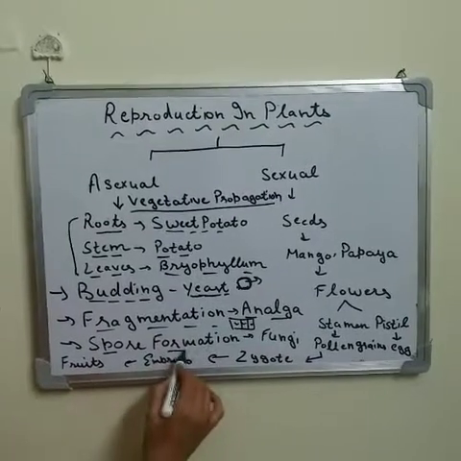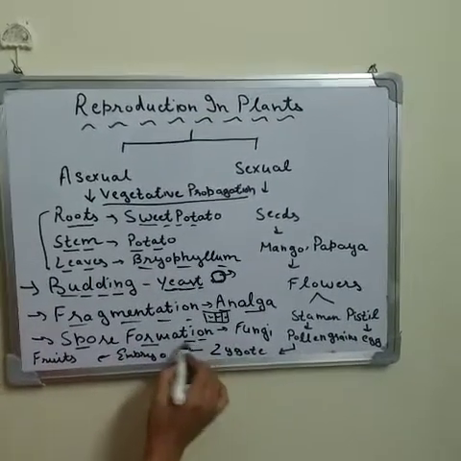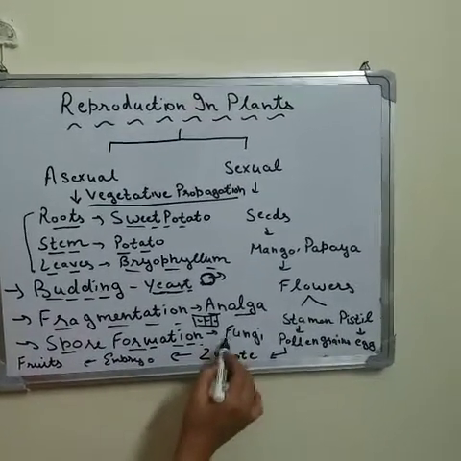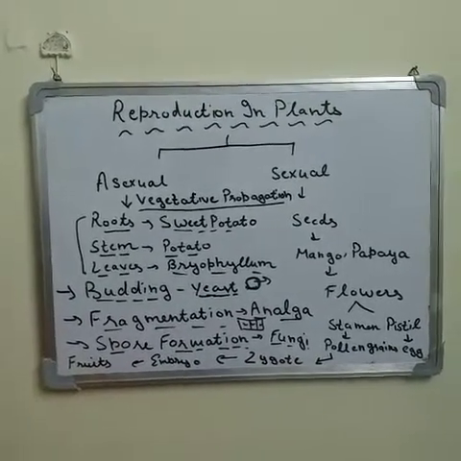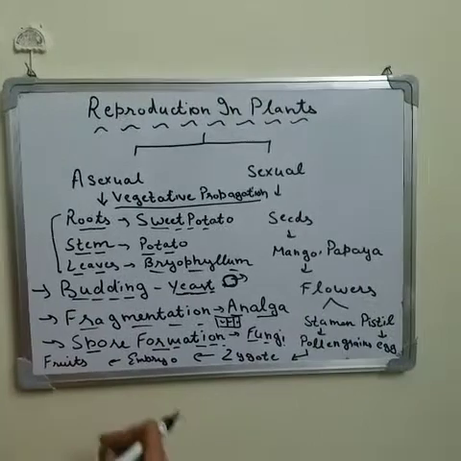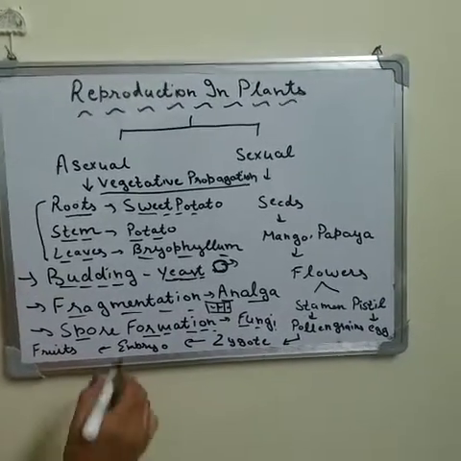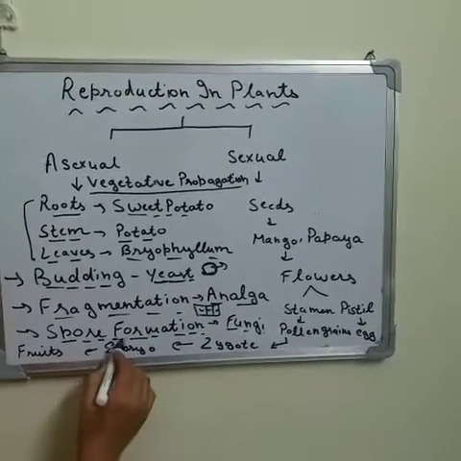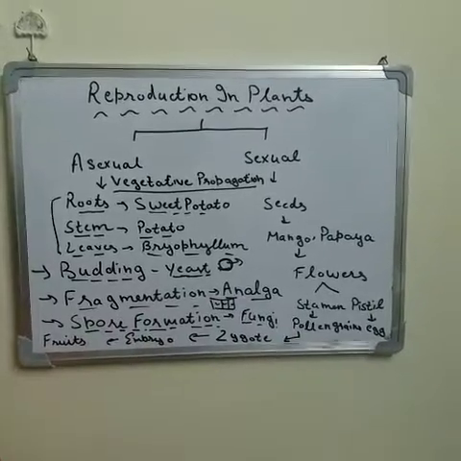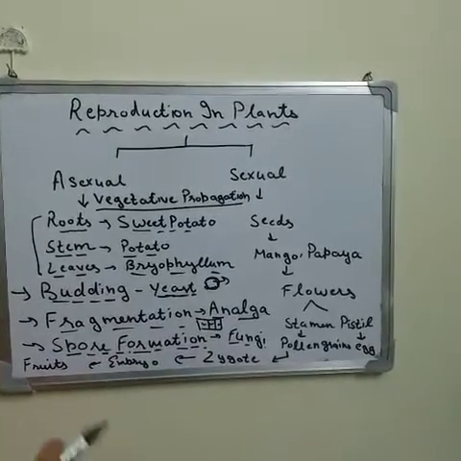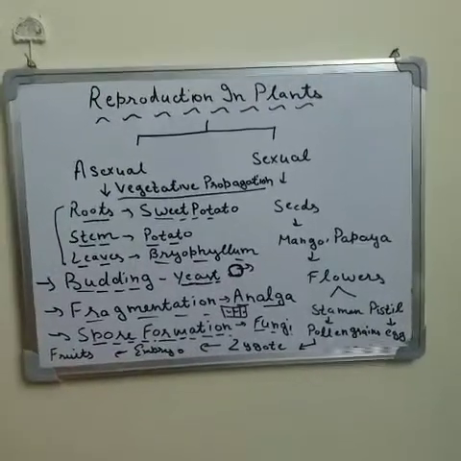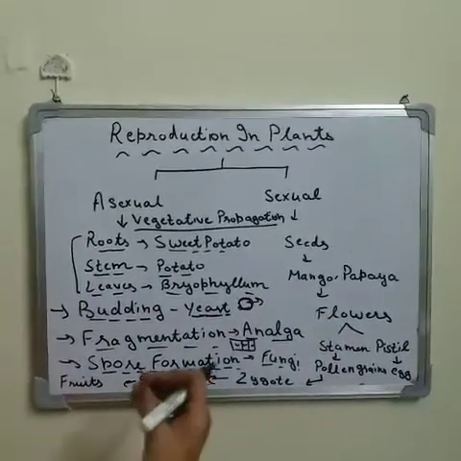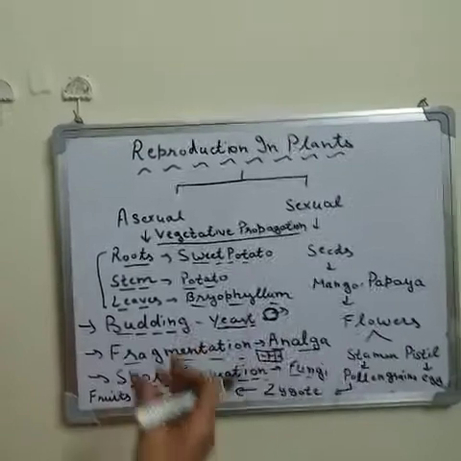Now spore formation. Spores are small structures, found in fungi, and each spore, when it gets favorable conditions, gives rise to a new plant. There is a protective covering on the spore, so it protects them from adverse conditions, and when favorable conditions are there, each spore gives rise to a new plant.